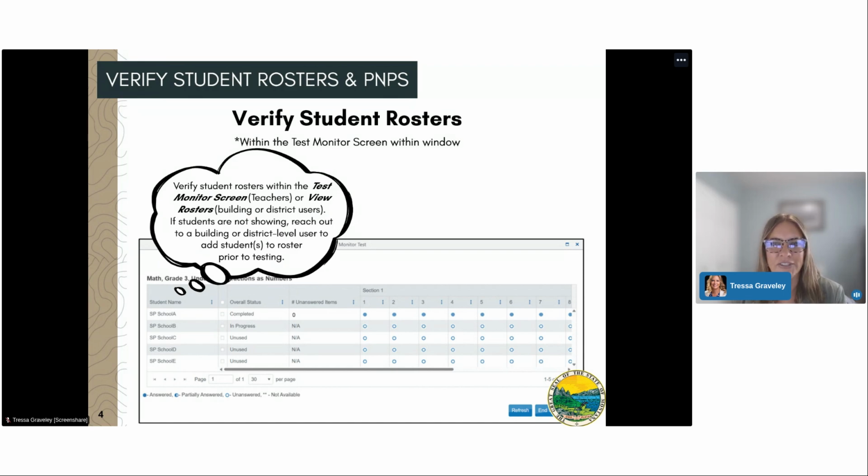A reminder that rosters are important in testlet assignments. Rosters prompt the system to assign testlets to students. So a commonly asked question is if a student doesn't have a testlet showing on their end, it's most likely because they have not been rostered to the educator.